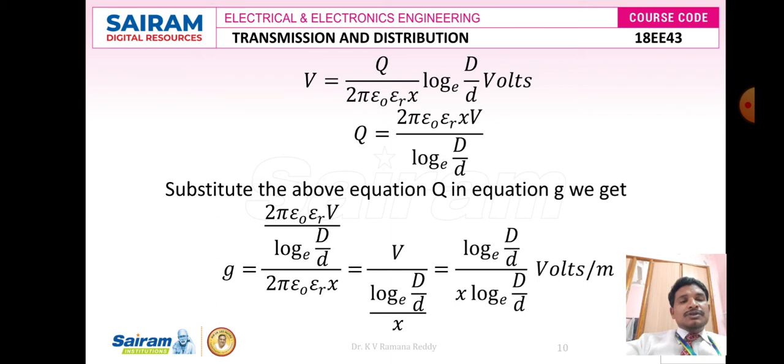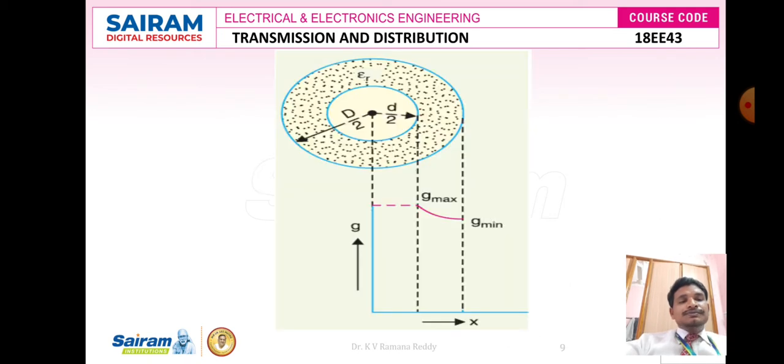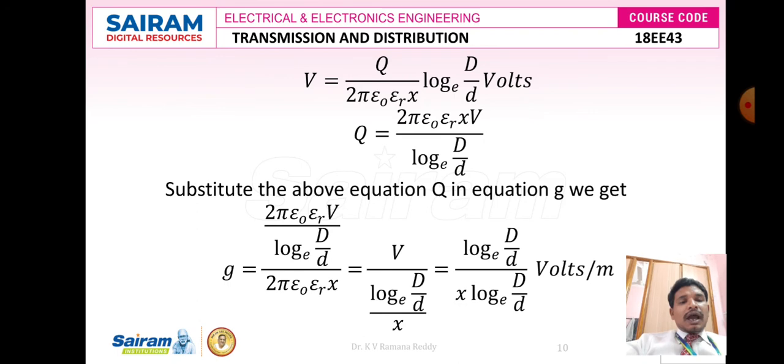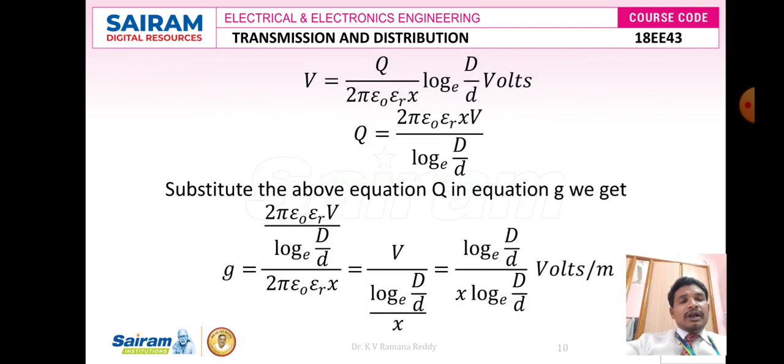Now I am going to substitute the above equation Q in equation G. We get G is equal to Q divided by 2 pi epsilon naught into epsilon r of x. So now, in the place of Q, I am substituting the value of Q that we got right now.